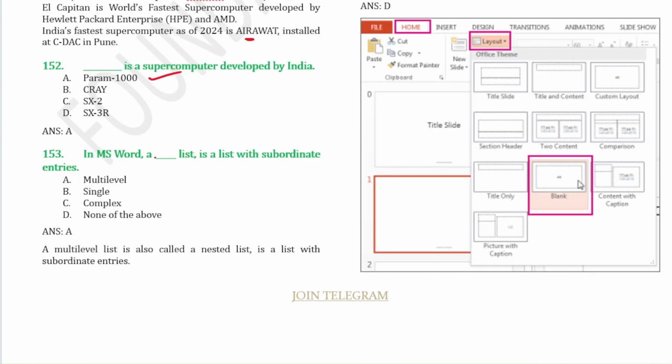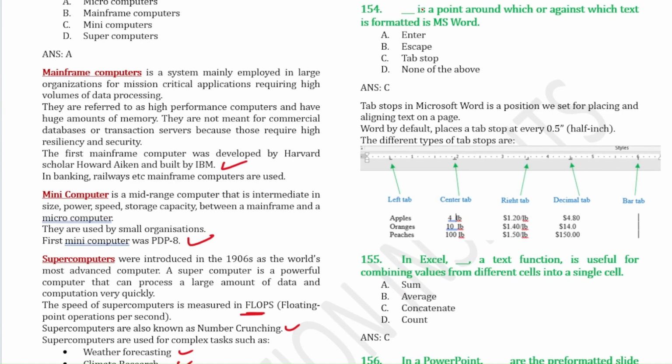Next, in MS Word, a Dash list is a list with subordinate entries, so that is a multi-level list. So multi-level list is also called a nested list. Next question, Dash is a point around which or against which text is formatted in MS Word, so that is tab stop.